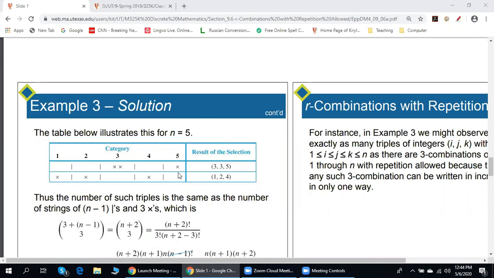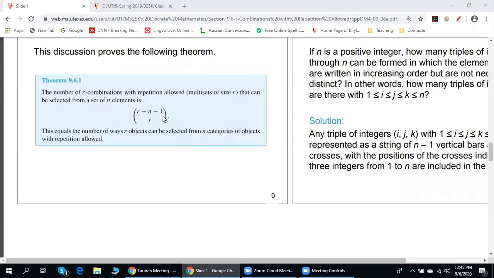Because we have 3 crosses here, in general r crosses, but 4 bars, not 5. 4 is n minus 1. In total, we have r plus n minus 1. And then we have n plus r minus 1, choose what? Well, either the number of bars or the number of crosses, so either n minus 1 or r. It's exactly what is written here: r plus n minus 1, choose r.